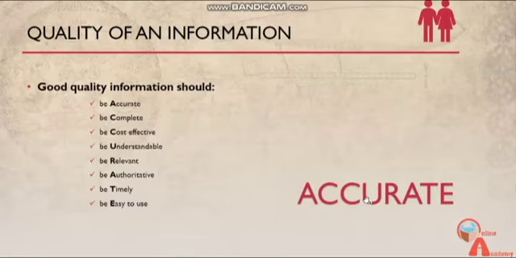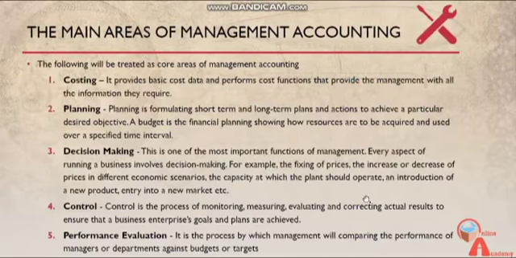So basic quality of information would be in line with the term ACCURATE. That is in line with the acronym ACCURATE. A stands for accurate, C stands for complete, C stands for cost effective, understandable, relevant, authoritative, timely, and easy to use. So the main areas in management accounting will be the following 5 core areas, which are costing, planning, decision making, control, and performance evaluation.